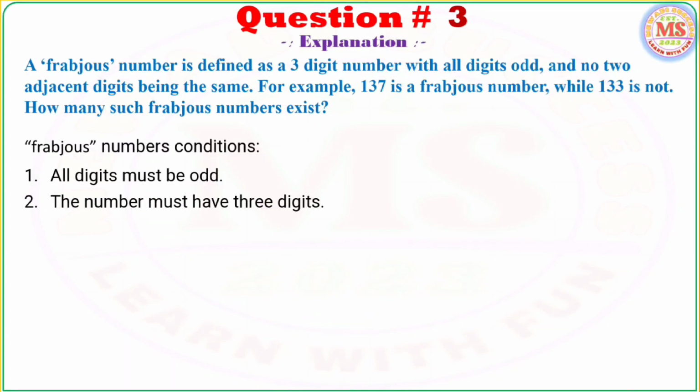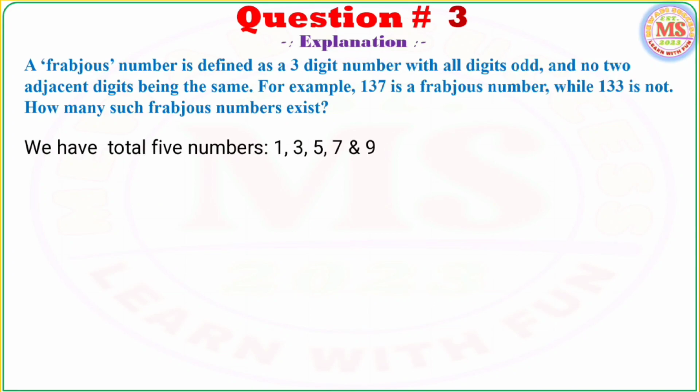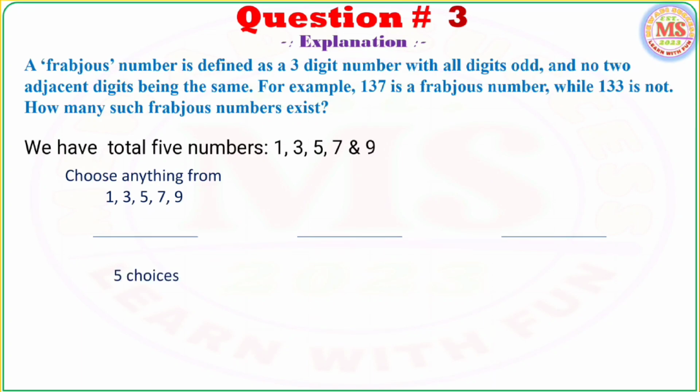Because of the Frebus number conditions: first, all digits must be odd. Second, the number must have 3 digits. Third, no two adjacent digits can be the same. So we have a total of 5 odd digits: 1, 3, 5, 7 and 9. For the hundredth position, we have 5 choices: 1, 3, 5, 7 and 9. If we select 7 as the hundredth digit, then this 7 cannot be used for the tenth position. So for the tenth position we have 4 choices: 1, 3, 5 and 9.